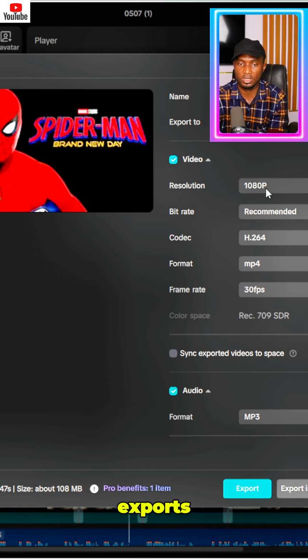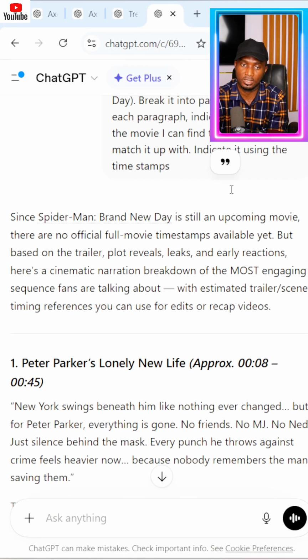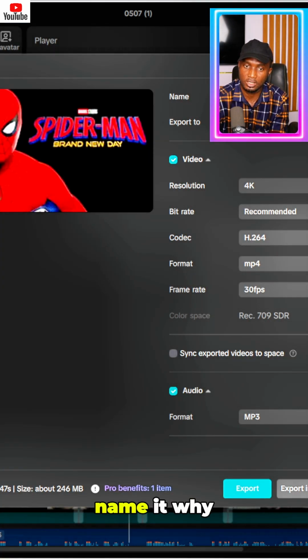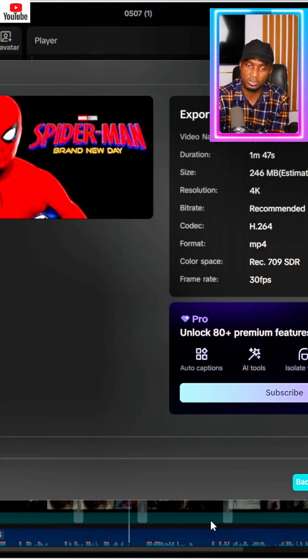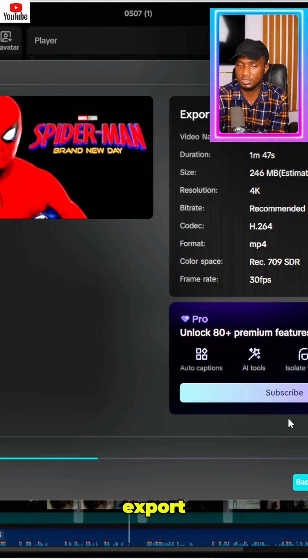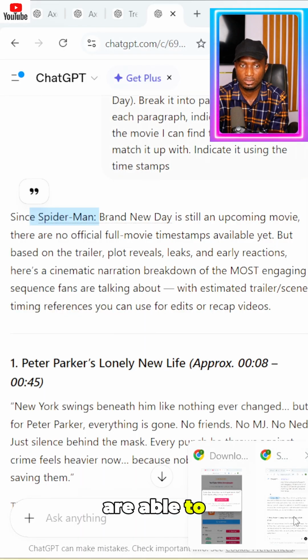Once you are done, just go ahead and click the export window. Export either in 1080p or 4K. I usually like exporting in 4K. Go ahead and copy the title and put it in as my snapshot, and use any name to name it while you export. Our title is Spider-Man. Go ahead and click on it so it starts exporting. That's how we are able to create this.